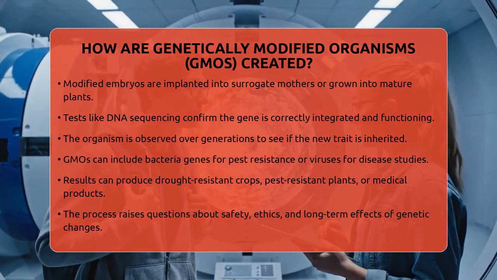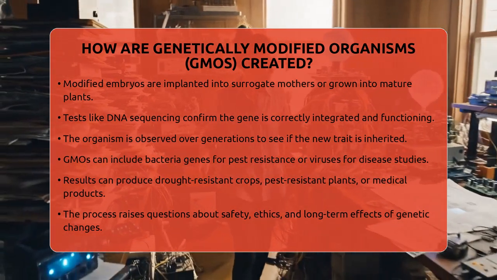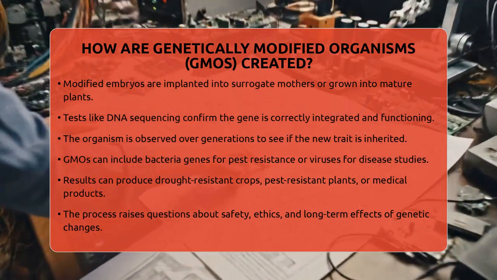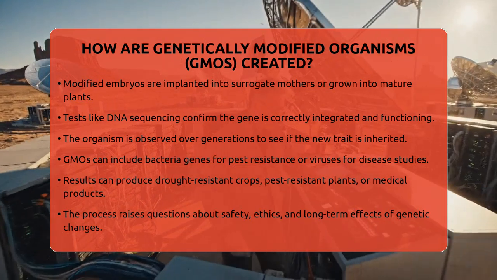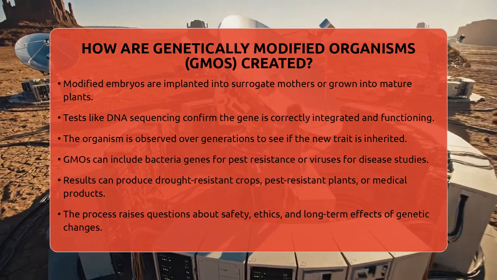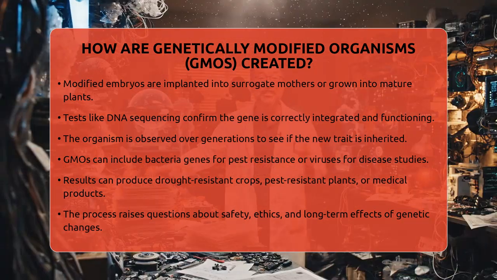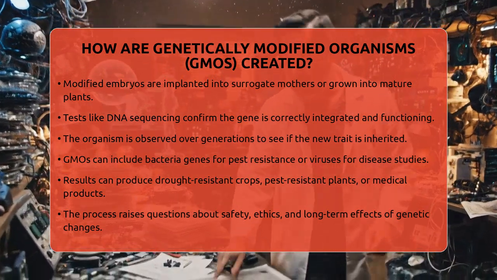This process might seem like a wild genetic puzzle, with DNA pieces from different species stitched together. For example, a crop might carry a gene from bacteria that produces a natural insecticide, or an animal might have a virus gene inserted to study disease resistance. These strange combinations are part of what makes genetic engineering so fascinating and controversial.